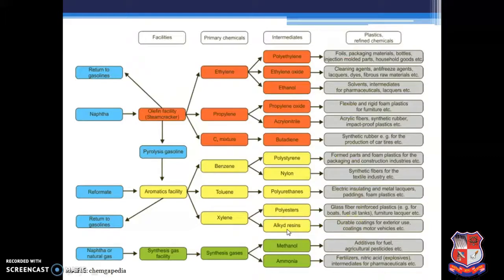So this is the figure I have taken from the internet. The source is mentioned over here. So these are the number of products we can get from the crude oil. So in this chapter we have started with the refinery processing, then we have seen the number of products.